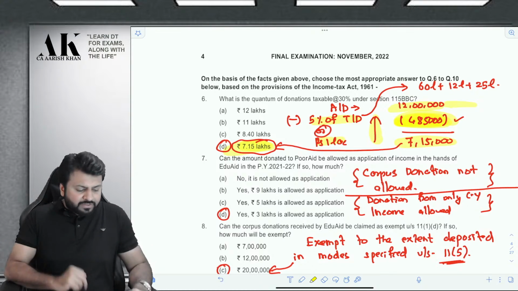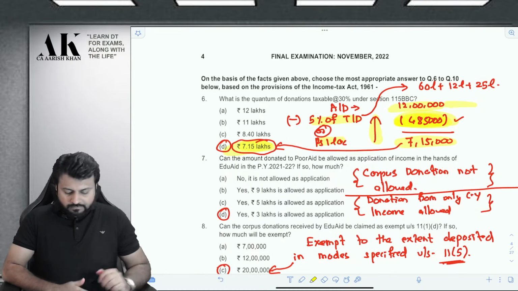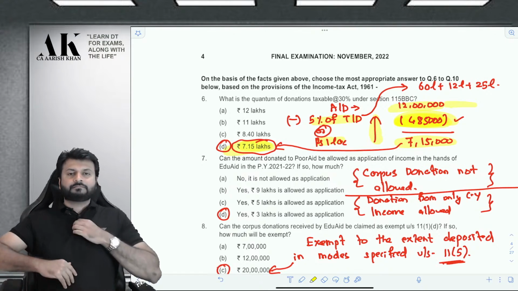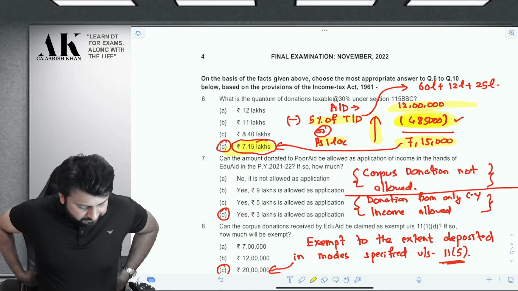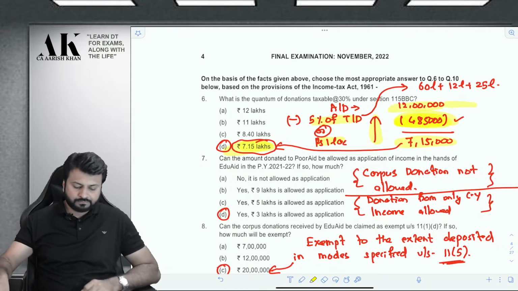Is everyone clear with the first question? Please let me know, so that I can move ahead towards the next one.